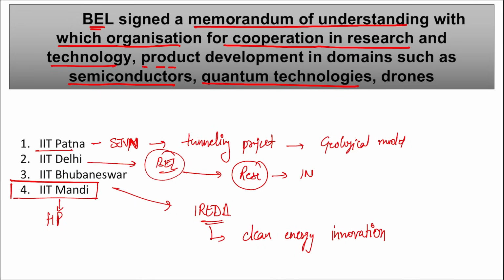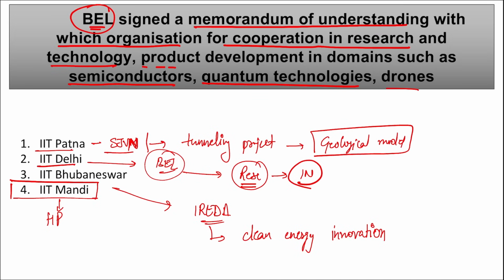So I repeat once again. BEL signed an MOU with which IIT for research and development and product development in semiconductor, quantum technologies and drones? It is IIT Mandi. Then BEL also signed an MOU with IIT Delhi for research and development for Indian Navy technology. IIT Patna partnered with SJVN for tunneling projects, so that advanced geological models can be used. And IIT Bhubaneswar partnered with IREDA for clean energy innovation. Take a note of this, important.